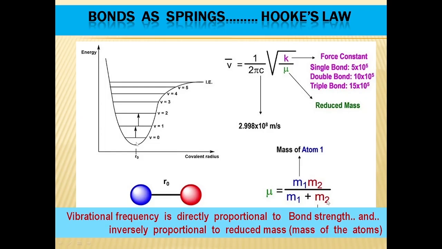So here you have an equilibrium bond length where nu is equal to 0 represents the fundamental vibrational frequency. And it is surprising to note that even at nu is equal to 0, or the ground vibrational energy level, the molecule's energy is not 0. The vibrational energy is not 0. That means even at nu is equal to 0, the molecule is having a vibrational frequency which is called the fundamental vibrational frequency or natural vibration.